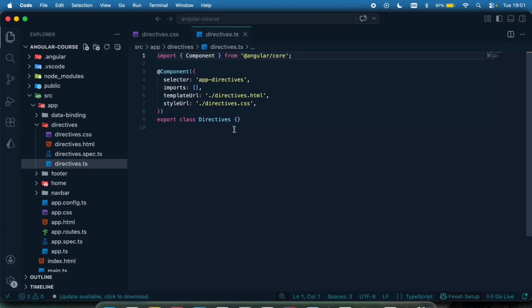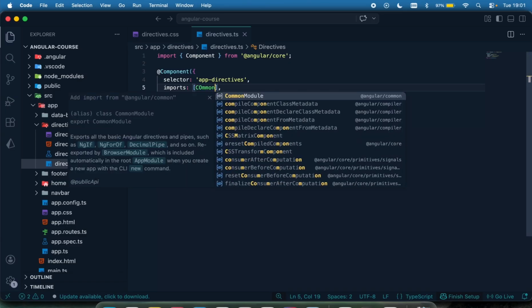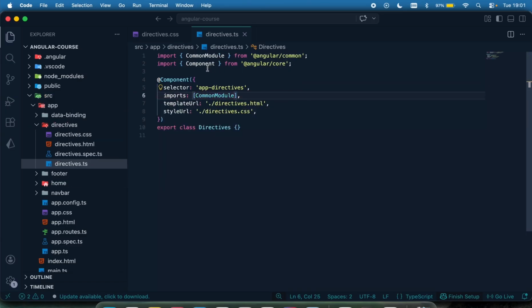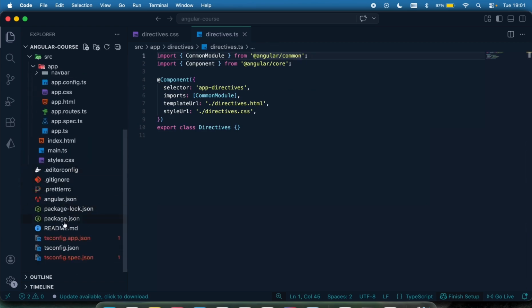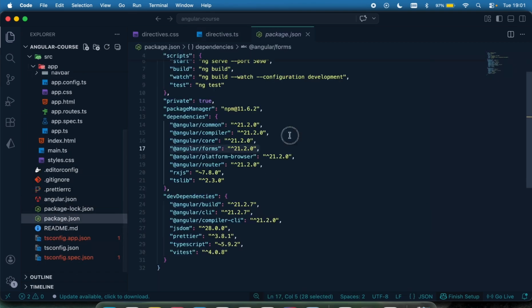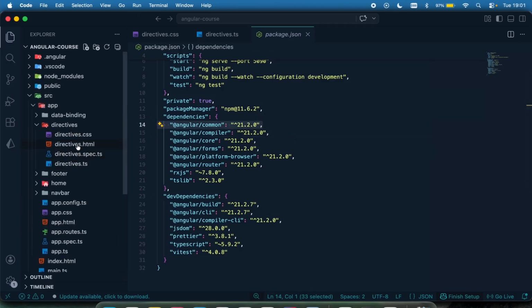Okay, so the first thing to do when you want to make a conditional statement, or you want to use the array, the for loop, is to have your common module imported. So in the import right here, I'm going to say CommonModule, which is imported from our common. Again, that is coming from the package.json, you can see your common right here, which is our common modules, which is where we are bringing it from right here.